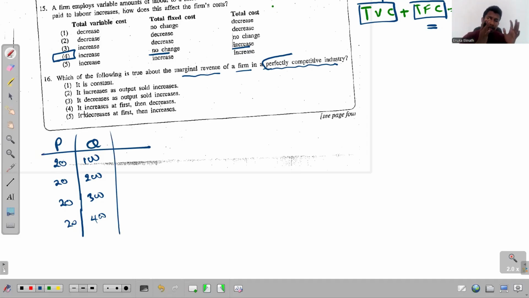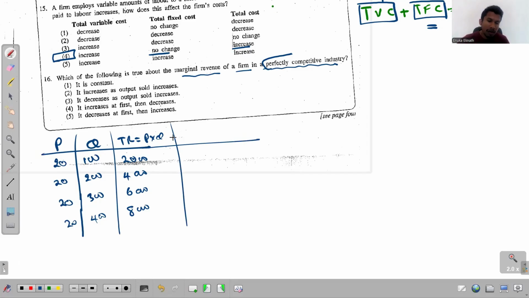So based on this demand schedule, if you just try to calculate the total revenue, what's the equation? The total revenue equals simply price into quantity. So 20 into 100 will be 2000, then this will be 4000, this will be 6000, and finally that will be 8000. That is the total revenue.